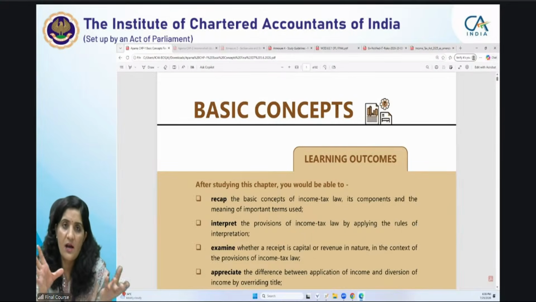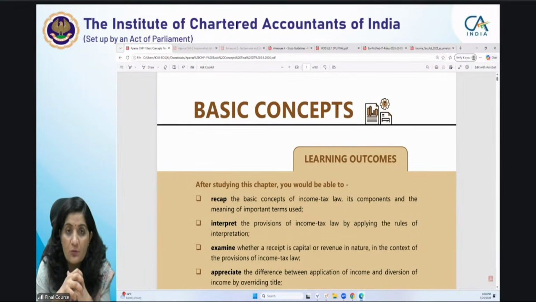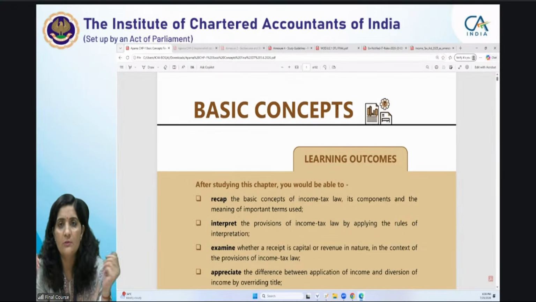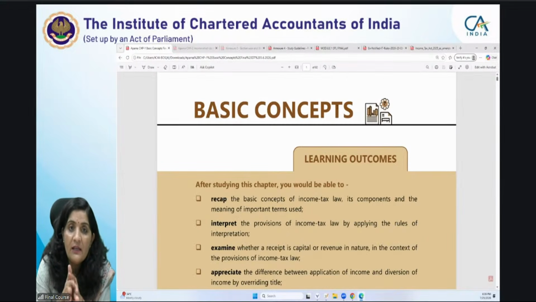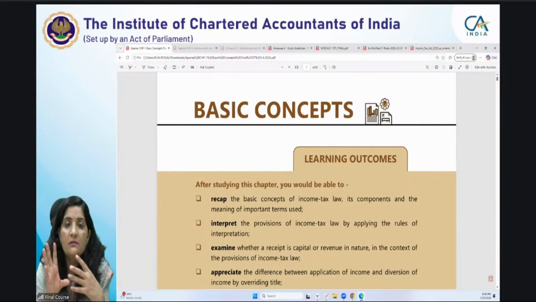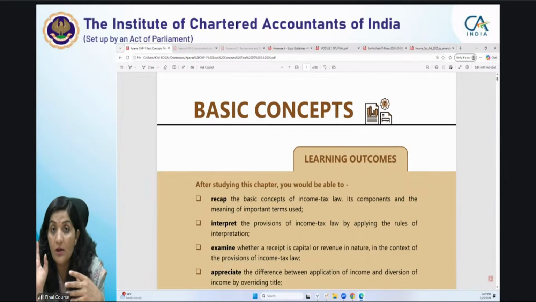Your transactions are not restricted to the domestic areas, domestic boundaries. They are moving beyond the domestic boundaries to the international level. To cover those things, people are coming here, earning from India and then taking it back. So the government cannot lose those people. They will not lose the tax on the income which is arising from India. So there are provisions taxing the income which a person from outside India comes here and earns from India and takes out. They also have to pay the tax.